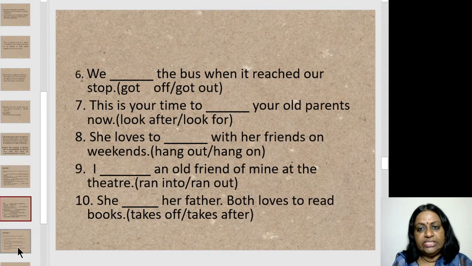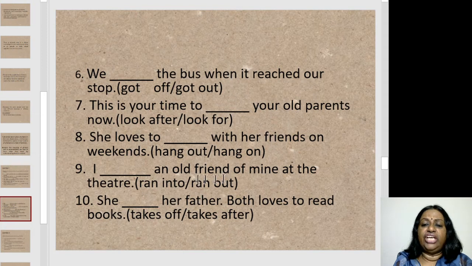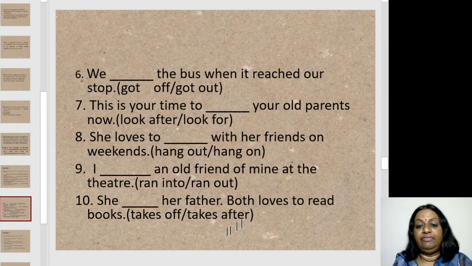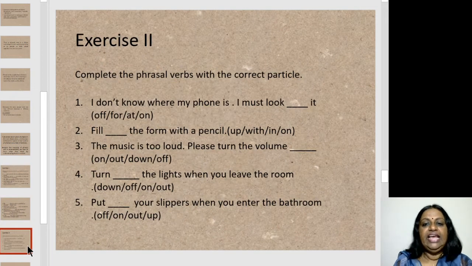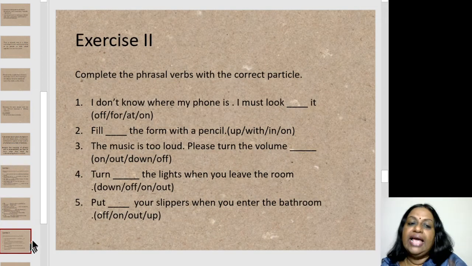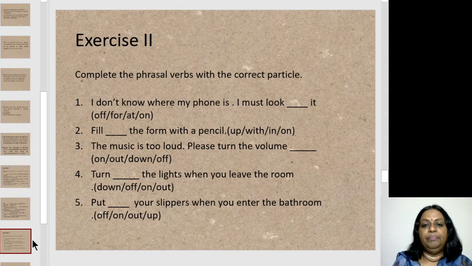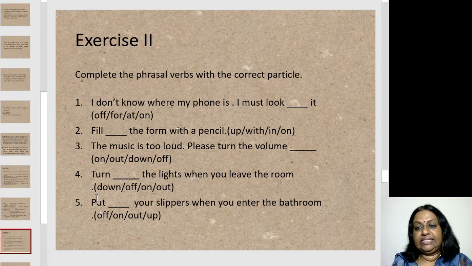Did you get that, students? So do you see how just a slight change of preposition, like for example, ran into, ran out, the meaning changes. Takes off, takes after, the meaning changes. So you need to use the right phrasal verb in the right place so that you can communicate effectively. Let's move on to exercise 2 in your textbook. Complete the phrasal verb with the correct particles. Okay, so let's do that.